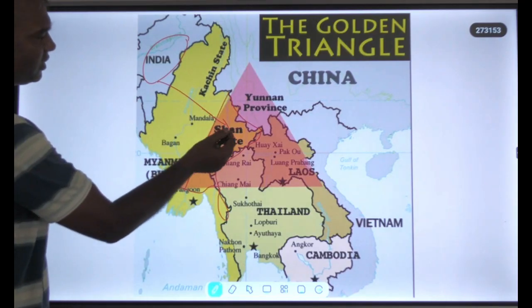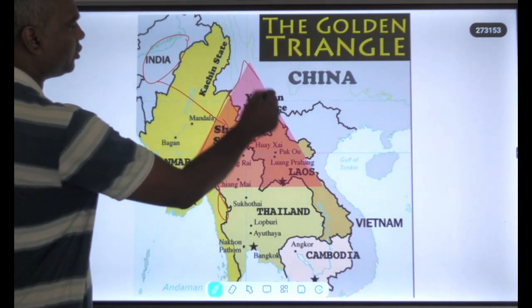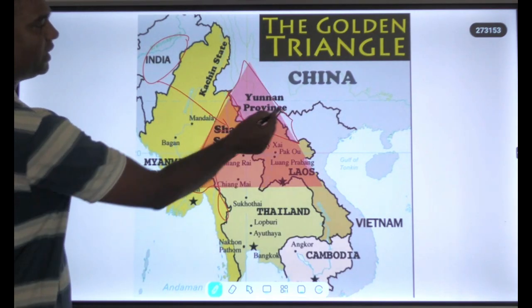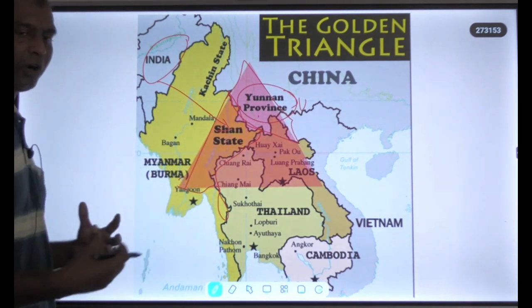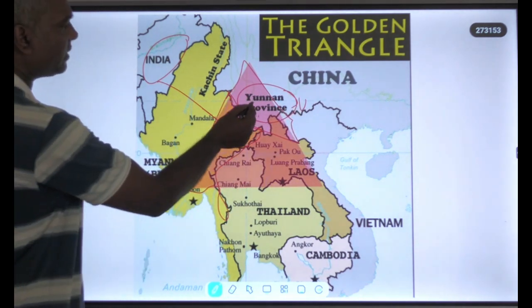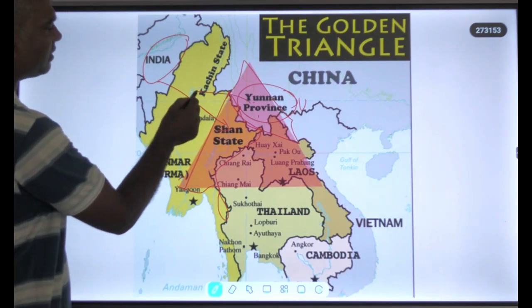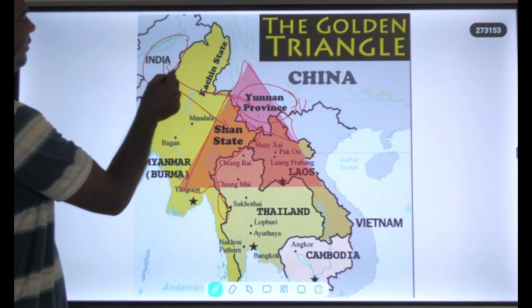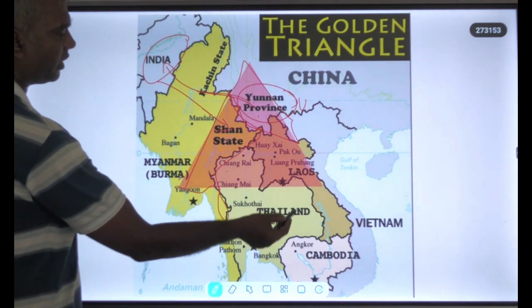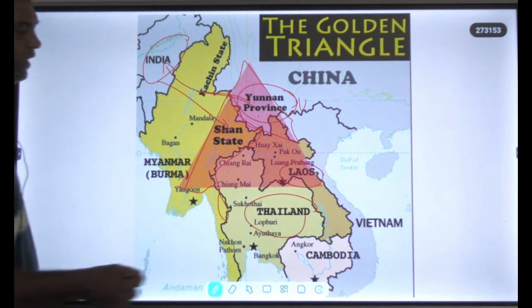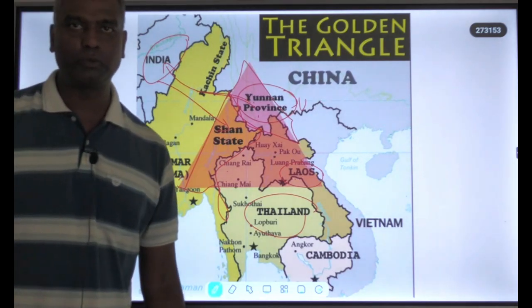So in this golden triangle, what happens, this Yunnan province of China, here they produce weapons, the guns, the bombs, etc. यहाँ से क्या होता है, via Myanmar the arms are trafficked into India. Similarly, Thailand and Laos, they are involved in human trafficking also.